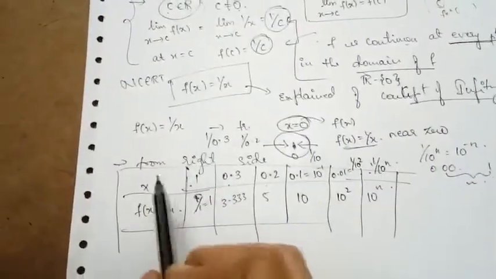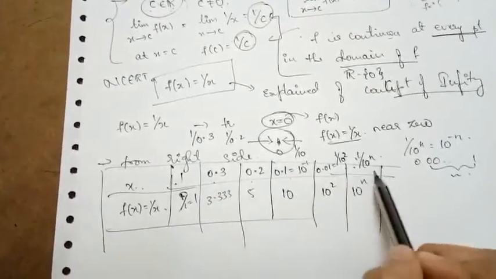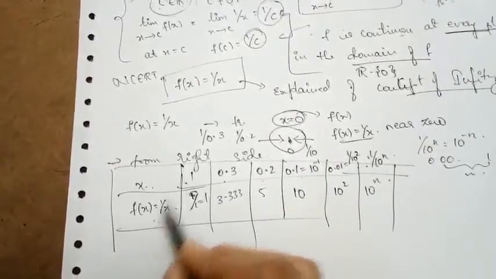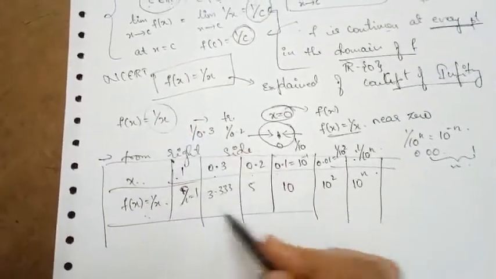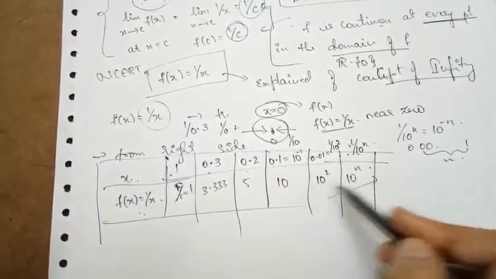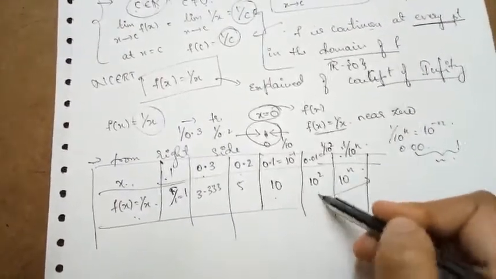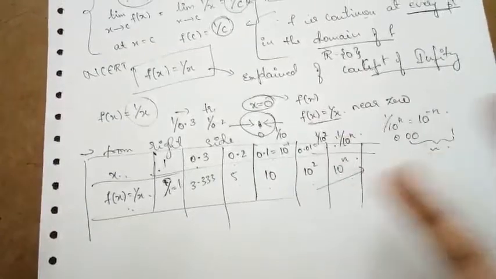So here you can see, as x is approaching towards 0, very near to 0, the value of the function f of x equal to 1 by x goes on increasing. First it was 1, 3.335, and it drastically goes on increasing, but it cannot be defined.